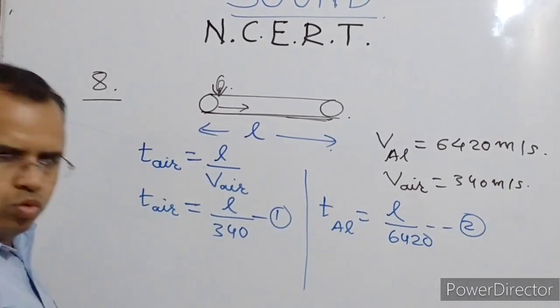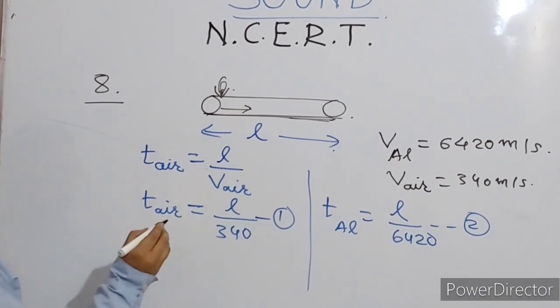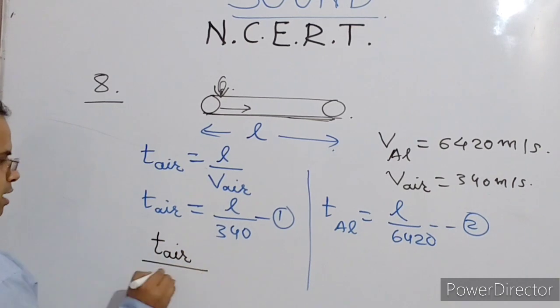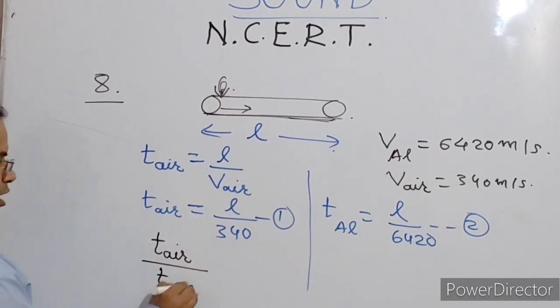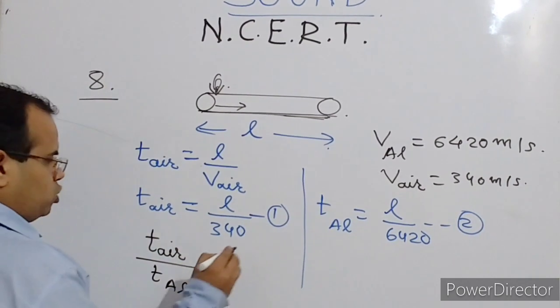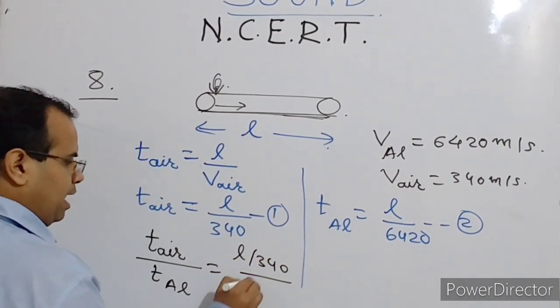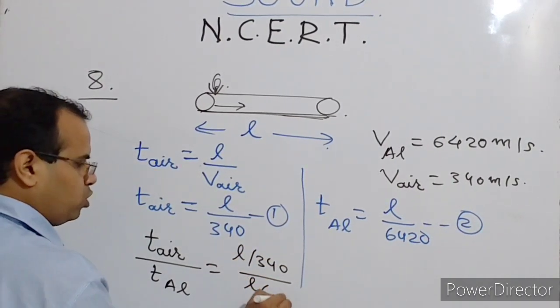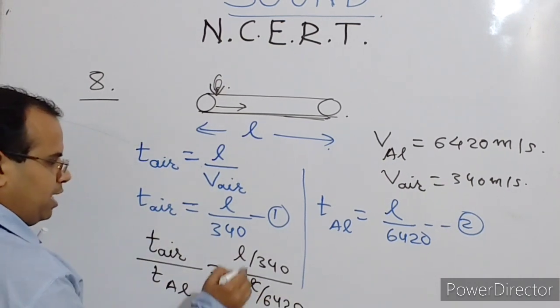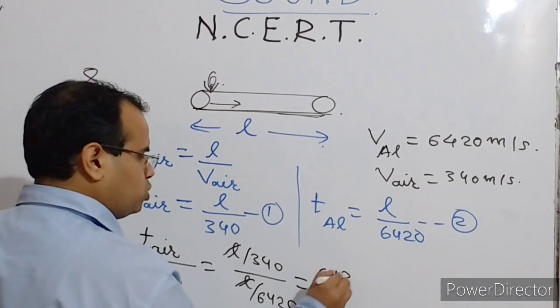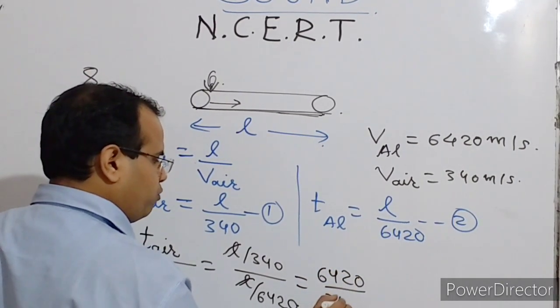Now what you have to do is take the ratio of the time in air divided by the time through aluminium. So it will give you L upon 340 divided by L upon 6420. This L and L cancel, and that gives you 6420 divided by 340.